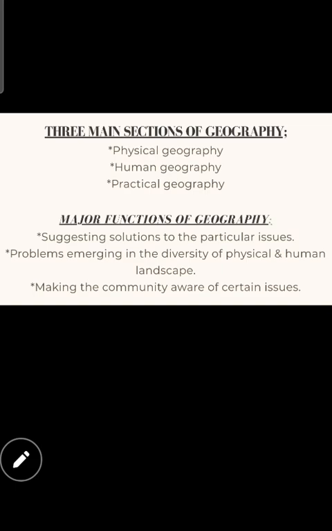Okay. So here, children, look at physical geography. What is physical geography? It is all about nature and perspectives, all about this physical landscape. The Earth has the physical landscape. It's called the blue planet. Why? It is all surrounded with forests, oceans, rivers, and everything.